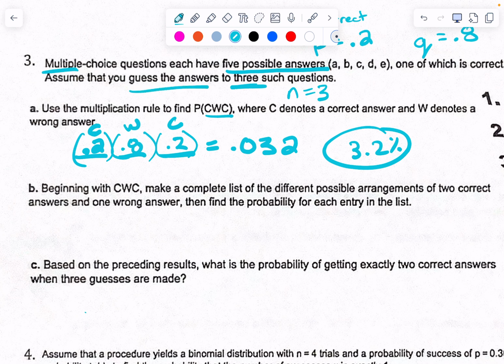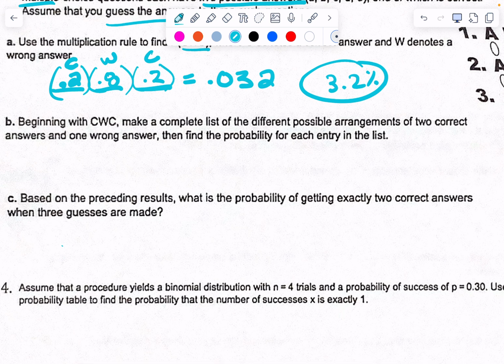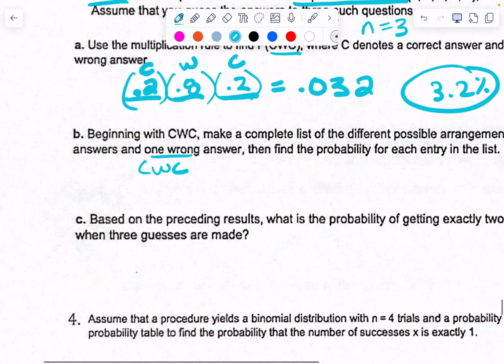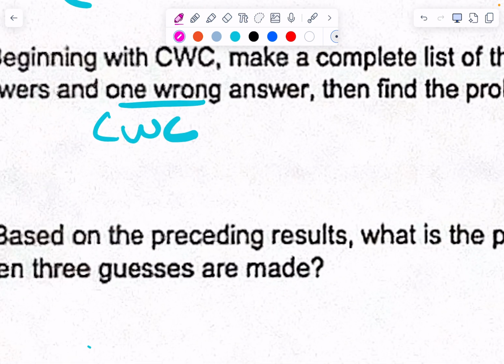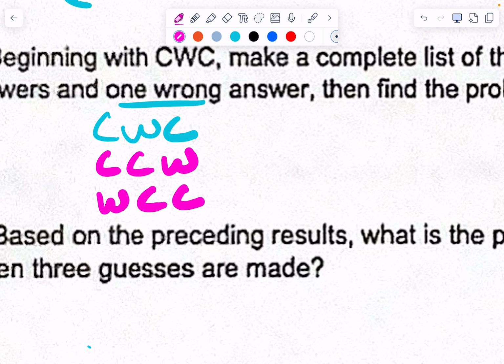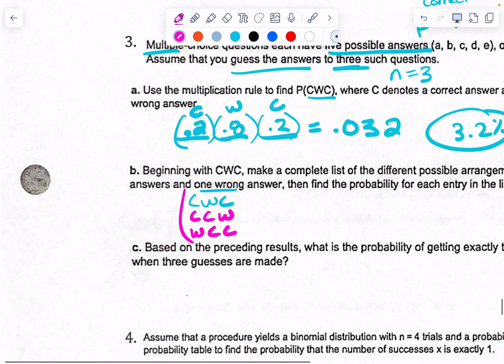All right, here we go. B says, beginning with CWC, make a complete list of the different possible arrangements of 2 correct and 1 wrong answer. So I have CWC. What's another combination that has 2 correct and 1 wrong? WCC. CCW. What else? That's it, right?